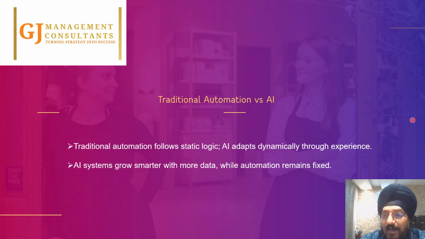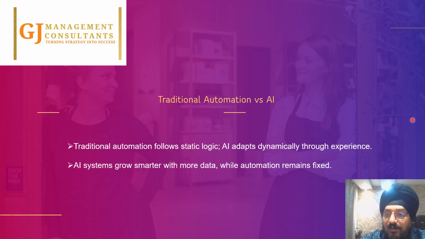So, static versus dynamic: this is the first differentiator. Second, all systems grow smarter with more data, but automation remains fixed. Once we have created the automation in the RPA solution, it will remain fixed. But if we have more data to work upon, that will help us take a decision based on the artificial intelligence. Instead of taking the decision, RPA was stuck wherever any new scenario would come.